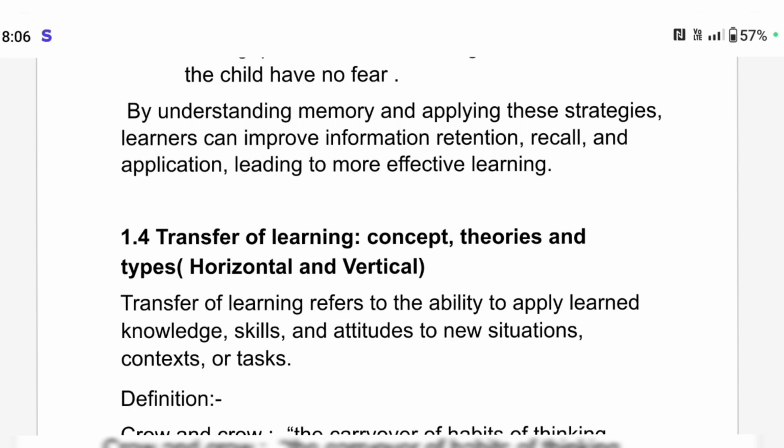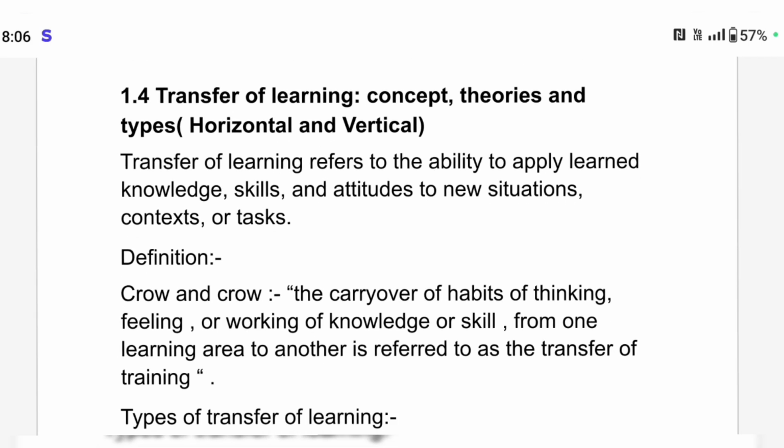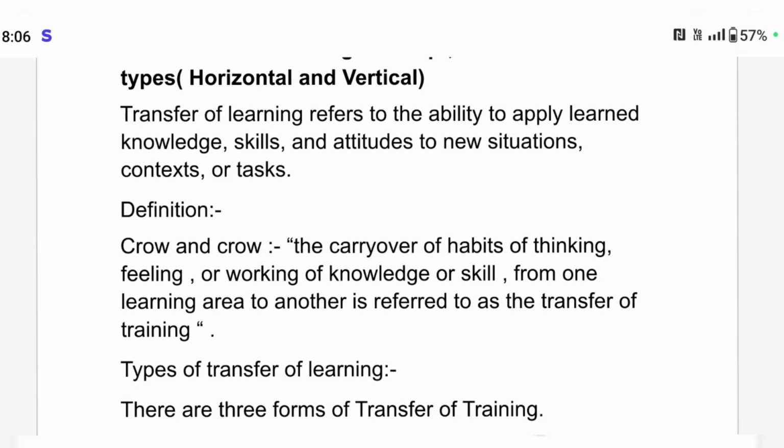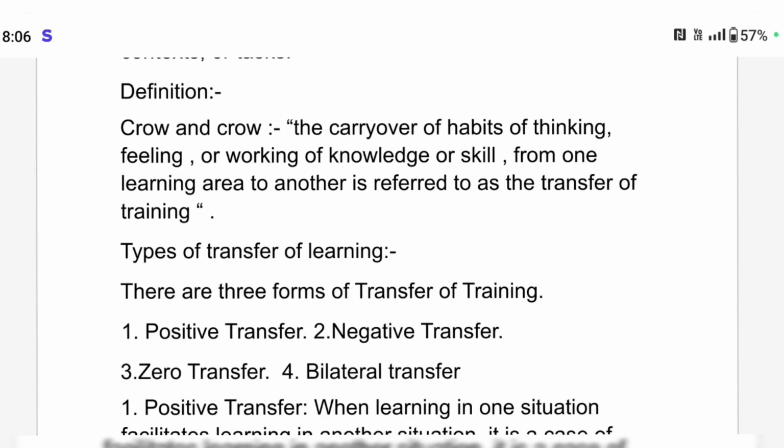So the next topic is 1.4, that is transfer of learning. Previously you have seen this topic in the question paper, right? So what do you mean by transfer of learning? It is the ability to apply learned knowledge, skills, and attitudes to new situations, contexts, or tasks, right? Definition according to Crow and Crow.